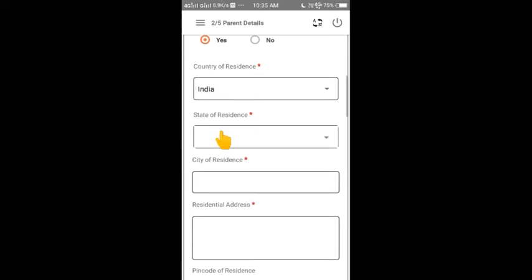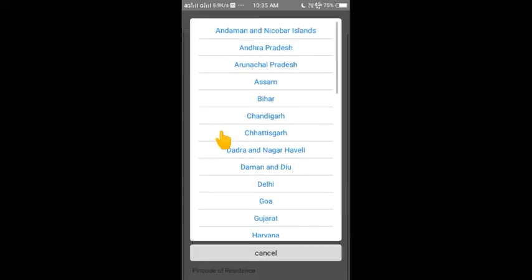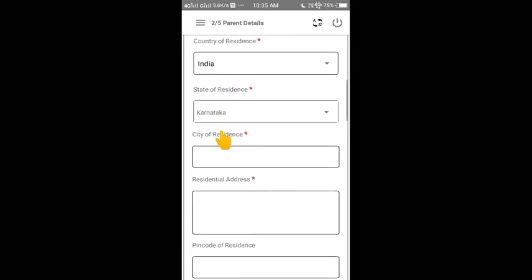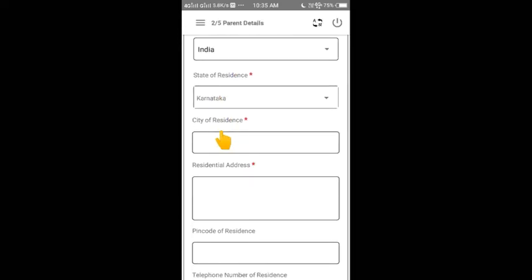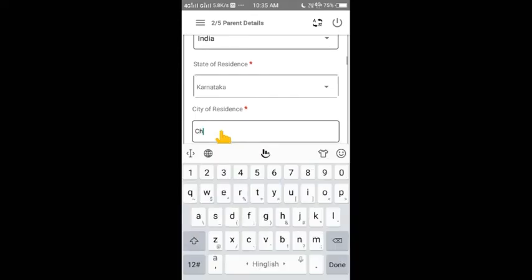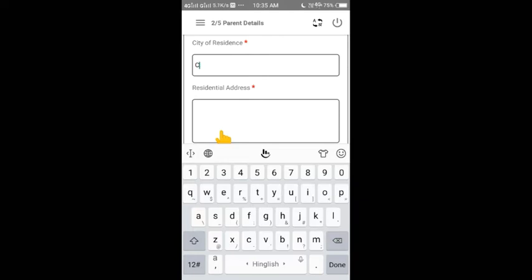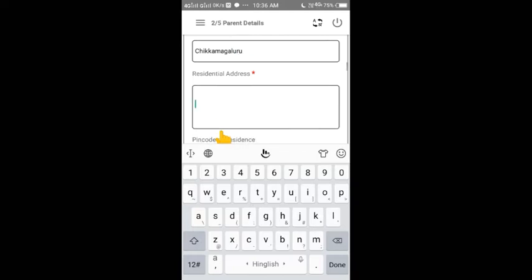Country, India. State, I can fill here Karnataka because I am living in Karnataka. My parents are working or not working, I can show. City, CKM. You should fill here full details. Okay, I will not show you shortcuts.